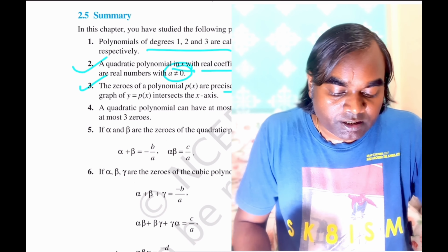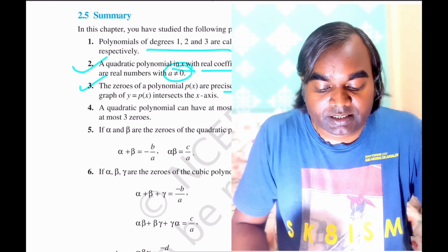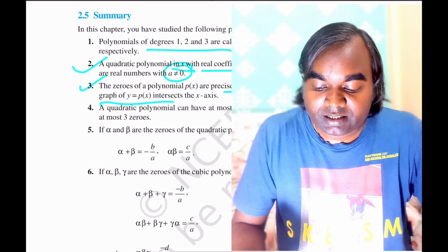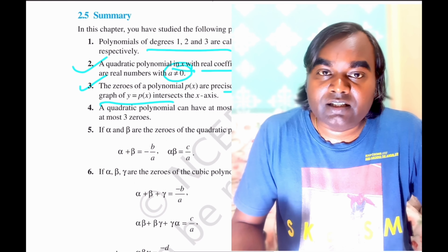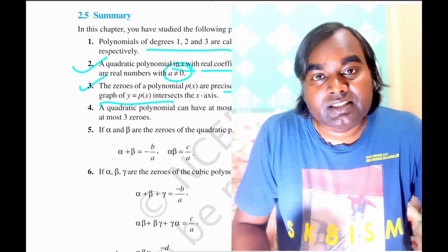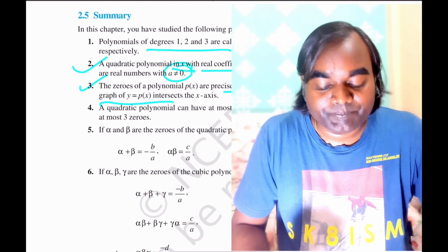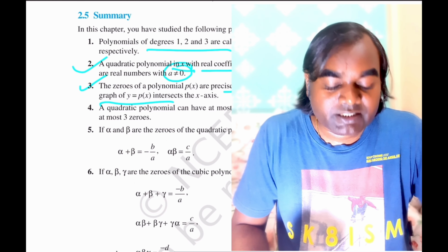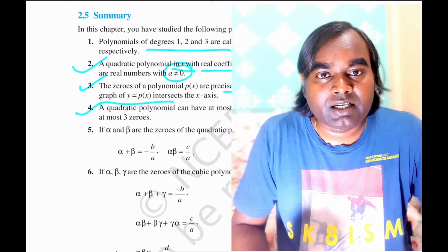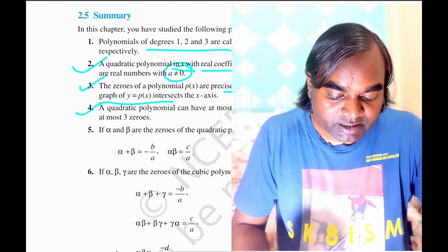Now the zeros of a polynomial p(x) are precisely the x coordinates of the points where the graph y = p(x) intersects the x axis. So this is the graphical representation of the zeros of the polynomial as we discussed in the video lecture.